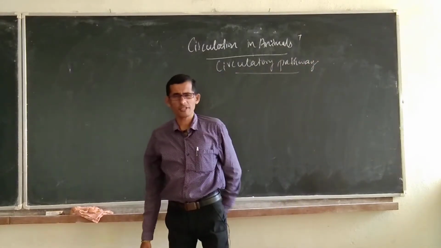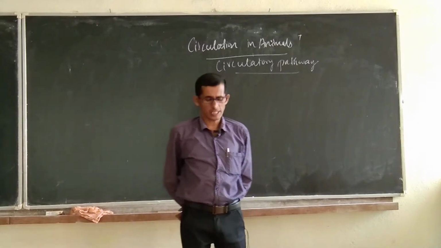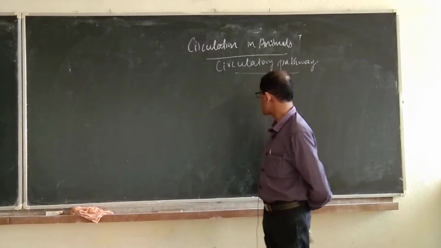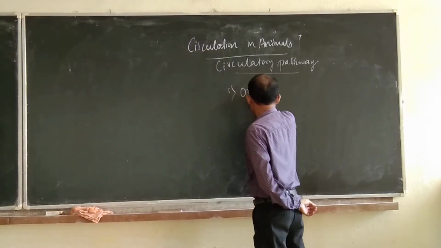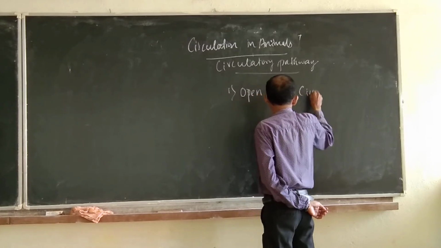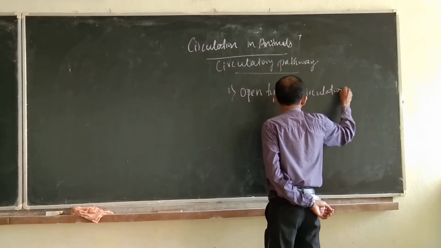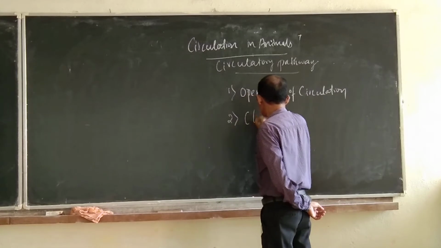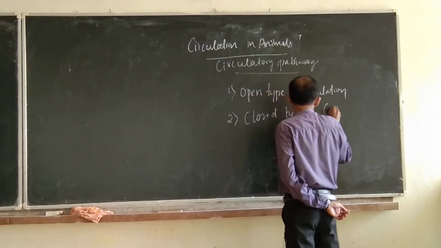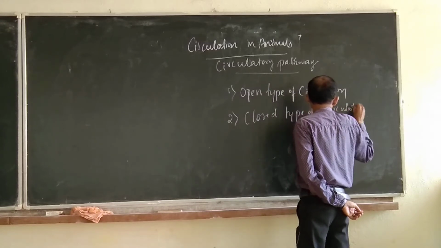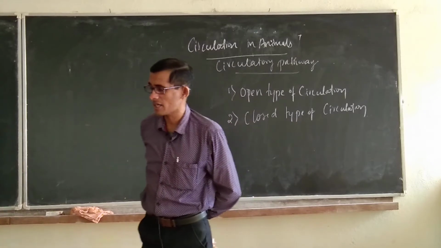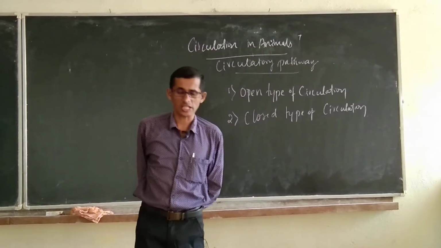From the animal point of view, under circulation there are two types. One is called open type of circulation, and the second one is closed type of circulation.